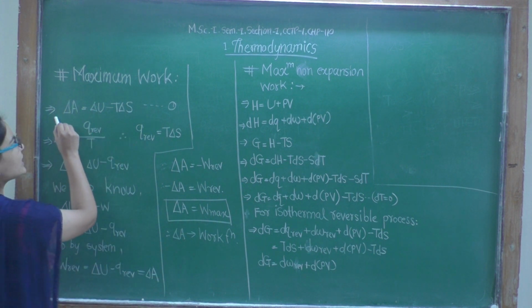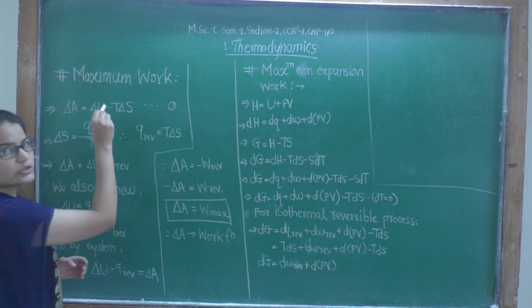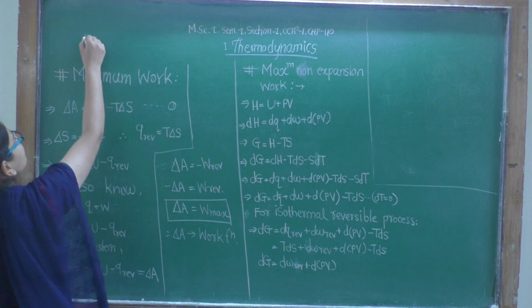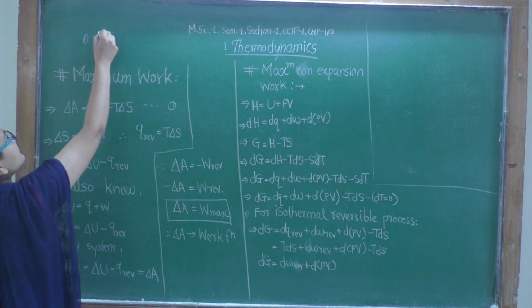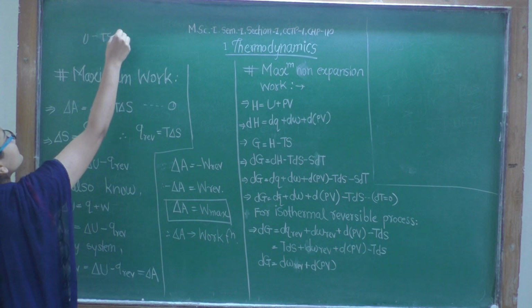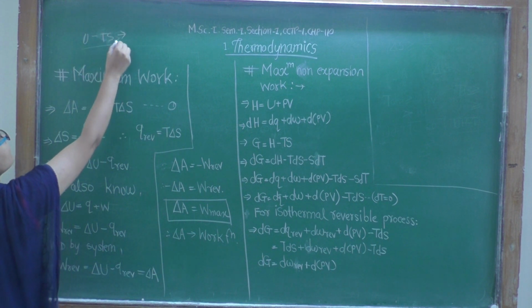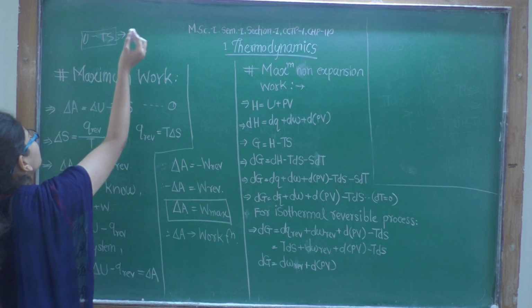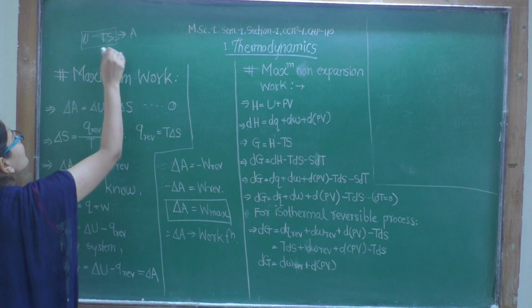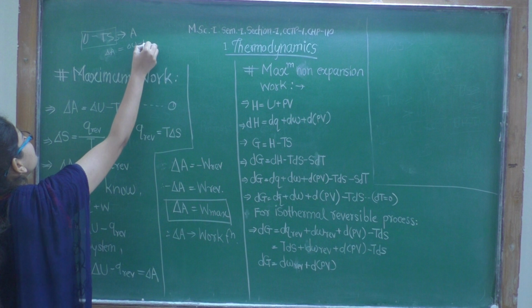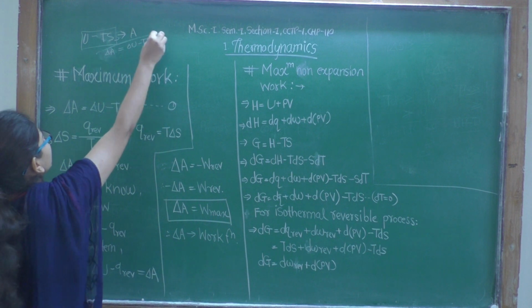First, we have derived this: delta A is equal to delta U minus T delta S. In the last class, we saw that U minus TS was a new state function, and we gave the name Helmholtz function to it, and after differentiating for finite change, it was delta A is equal to delta U minus T delta S at constant temperature.